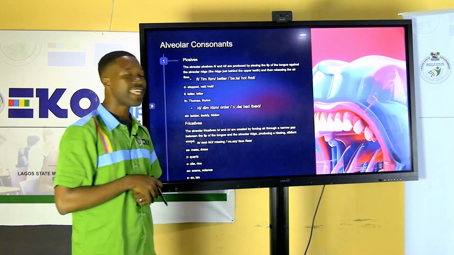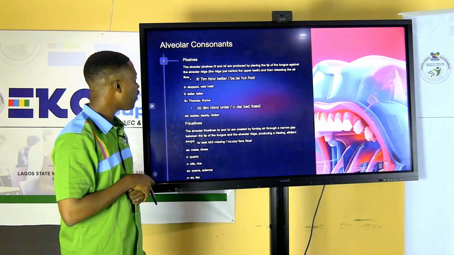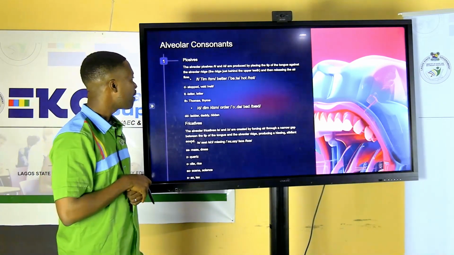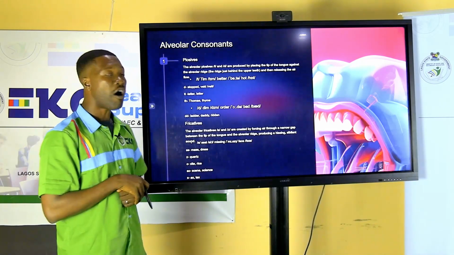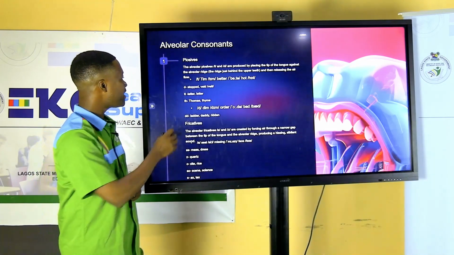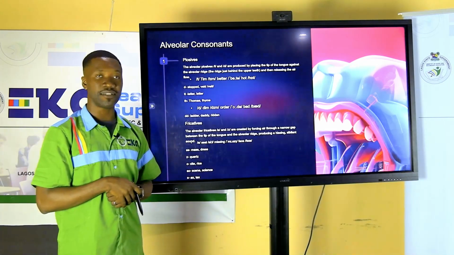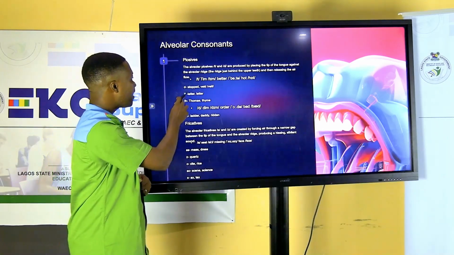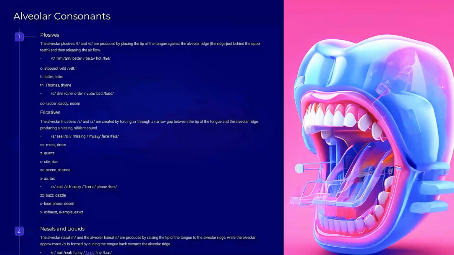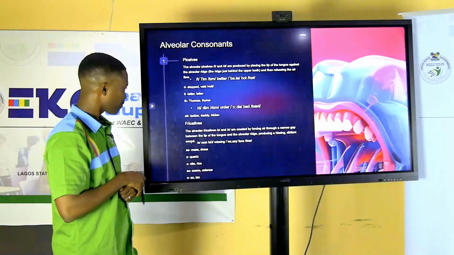For the sound t, we have it in words like theme, better, ought. We have it in the alphabet D, in words like stopped, felt. We also have it in the alphabet TT in words like later and letter.